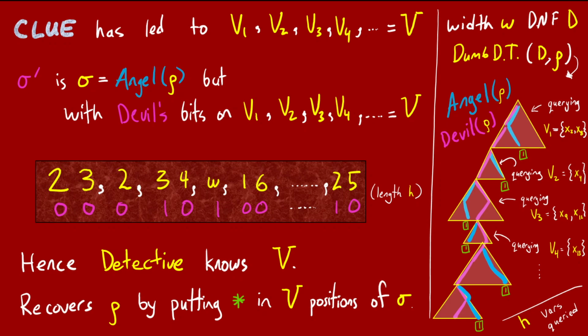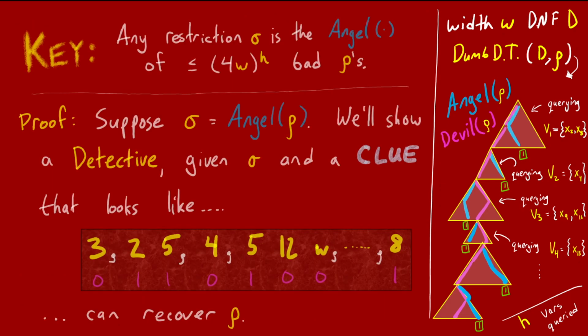The proof is now complete, but let me recap how it went. We just showed that whenever sigma is the angel of some bad restriction rho, there is a suitable clue that a detective can use to recover rho from sigma. Our clues had a very simple format, and we counted that there are always at most 4w to the power of h possible clues. From this, we inferred the key fact, that any restriction sigma can be the angel of at most 4w to the h different bad restrictions rho.